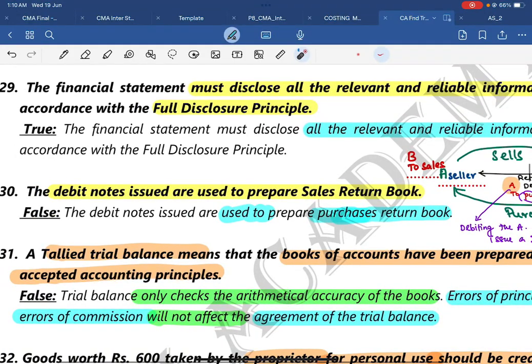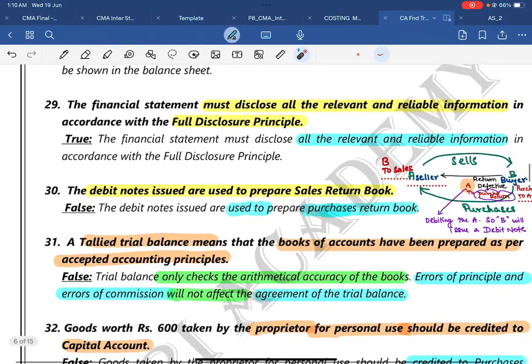The same applies in the case of a credit note. The statement says the debit note is issued or used to prepare a sales return book. Here you can also change some points. The credit note is issued or used to prepare a sales return book. That's another point you can write. The debit note is issued or used to prepare a purchase return book. Alternatively, the credit note is issued or used to prepare a sales return book. Anyhow, it is false only.